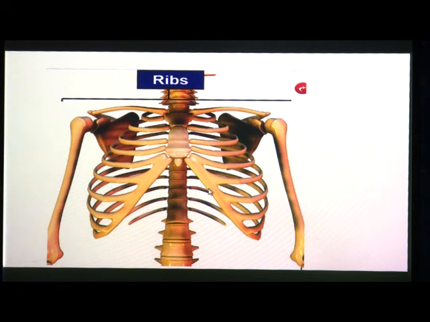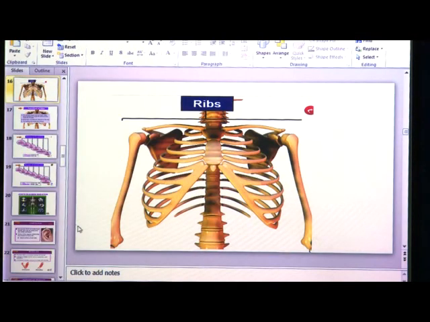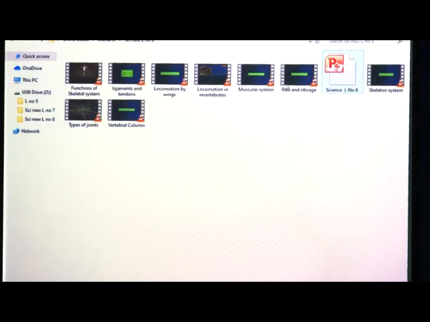The last two pairs of the ribs, you can see here, are called floating ribs. They are called floating ribs because they are free at the front end. These are only at the back and are not attached towards the front. So, that is why they are called floating ribs. This is the sternum, these are the ribs and this is the backbone. So, this is about the rib cage. Let us see a video to understand more about the rib cage.